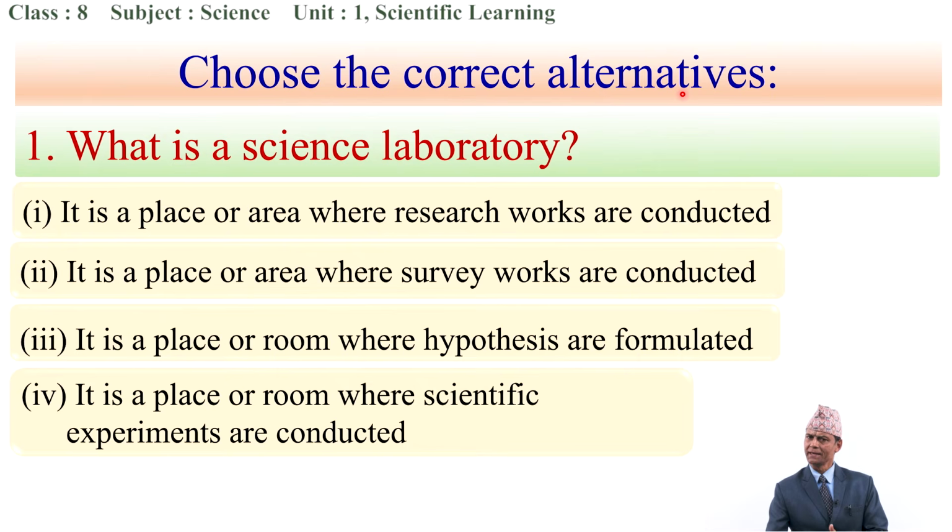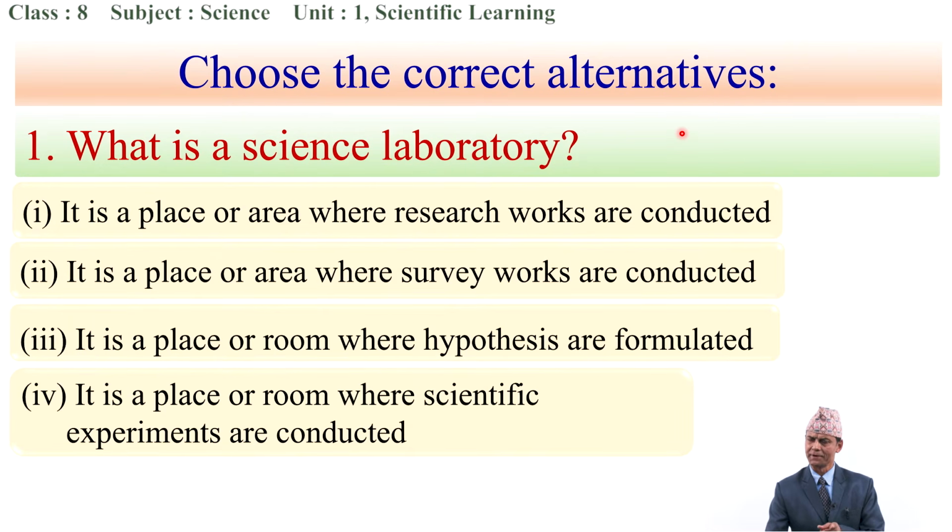Students, here are some of the questions and here are some of the alternative answers. So, let's read out the alternatives and find the correct answer. The first question is, what is science laboratory?